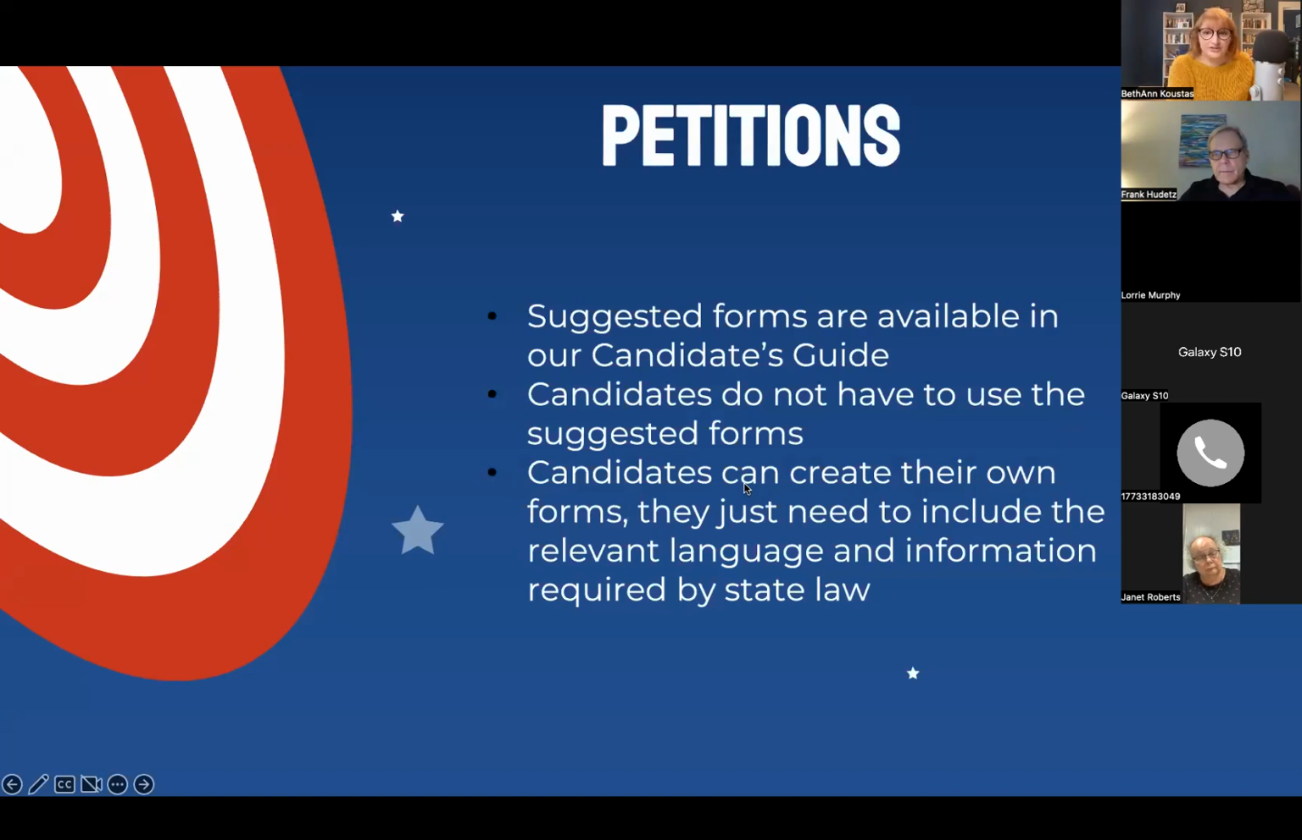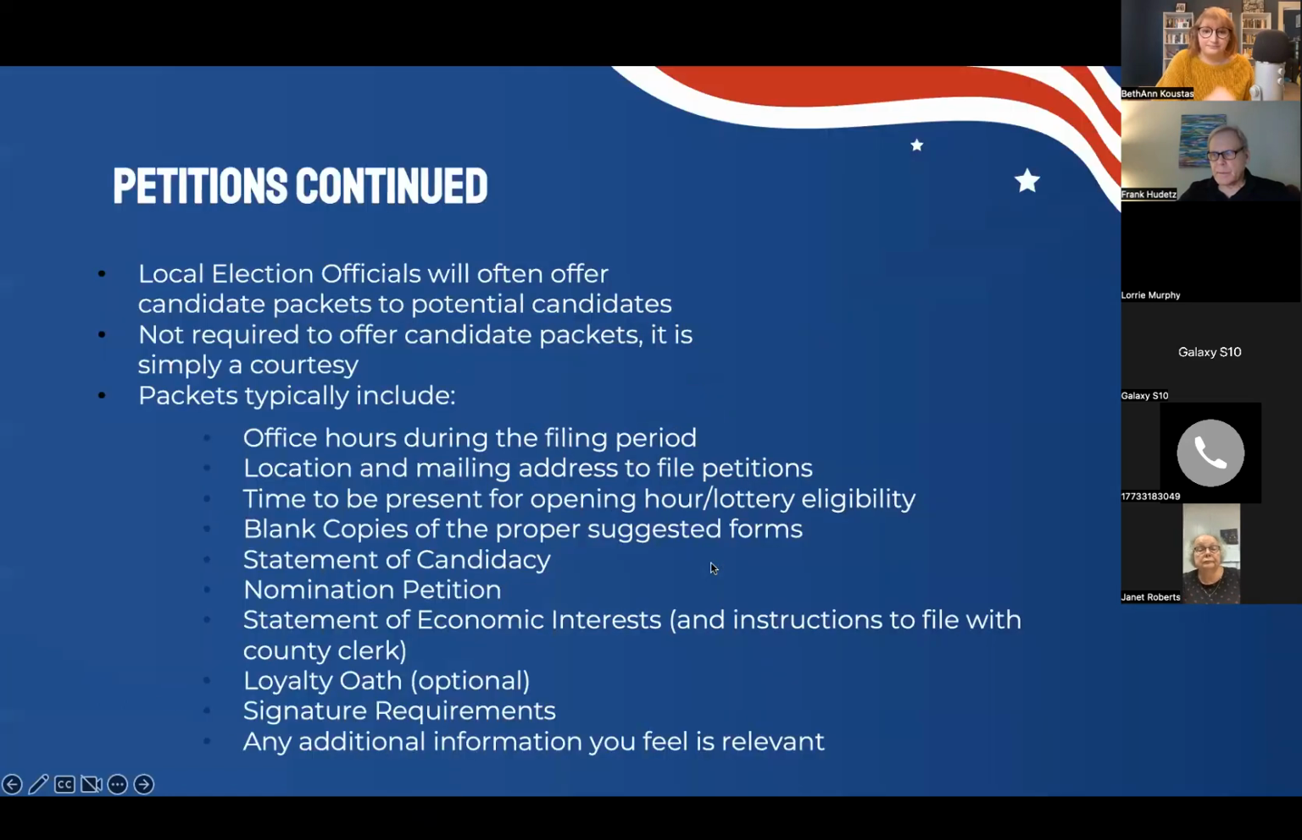The suggested petition forms are available in our candidates guide, but candidates don't have to use those suggested forms. They can create their own forms based on what's in the statute. They just need to include the relevant language and the information required by state law. Local election officials often offer candidate packets to potential candidates, but this isn't required, it's just a courtesy.